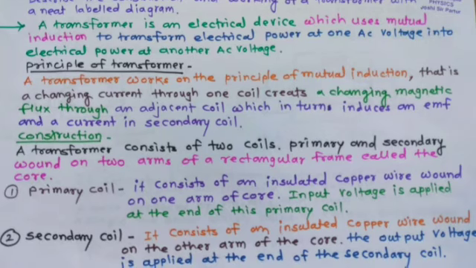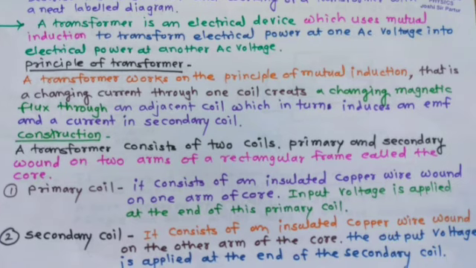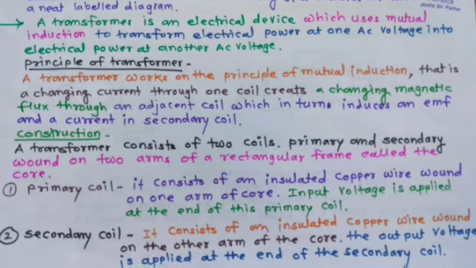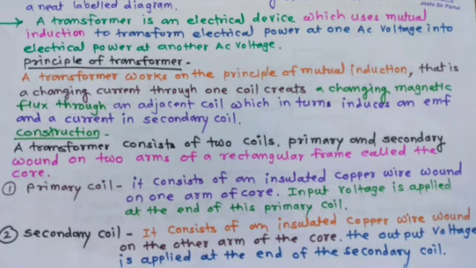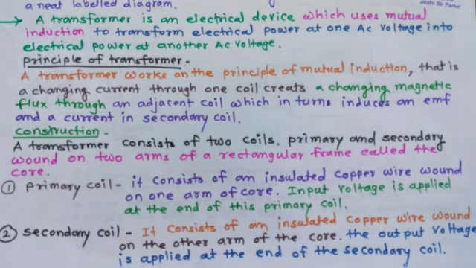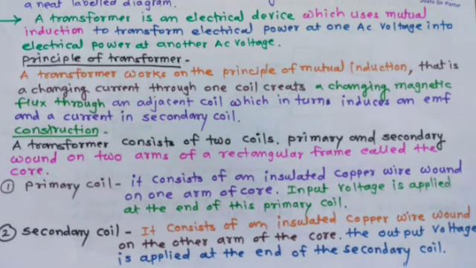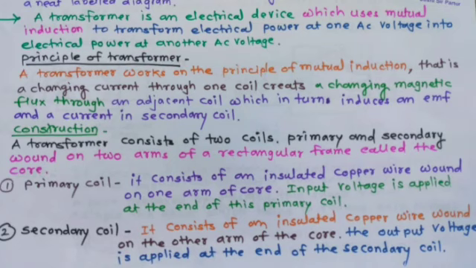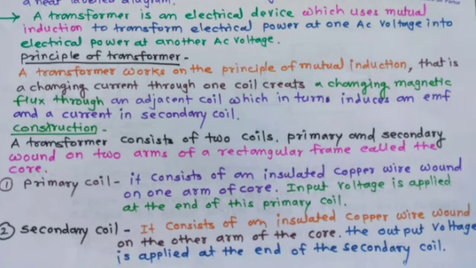So first we can see the construction. A transformer consists of two coils named primary and secondary, wound on two arms of a rectangular frame called the core. First, the primary coil. It consists of an insulated copper wire wound on one arm of the core.